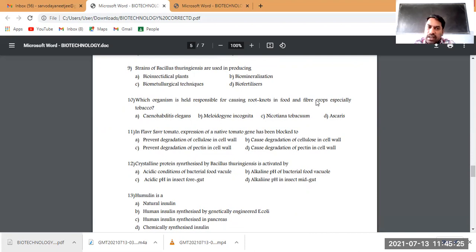So the question is very clear, and in the options we can make the answer very easily. This is the bacteria which is used to produce bioinsecticidal plants, not for biomineralization or biometallurgical techniques or biofertilizers. So direct question.